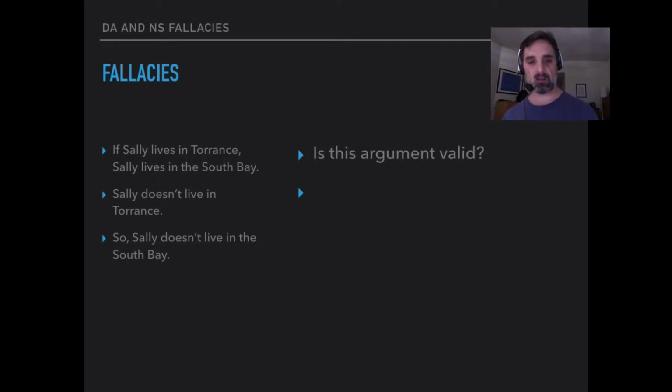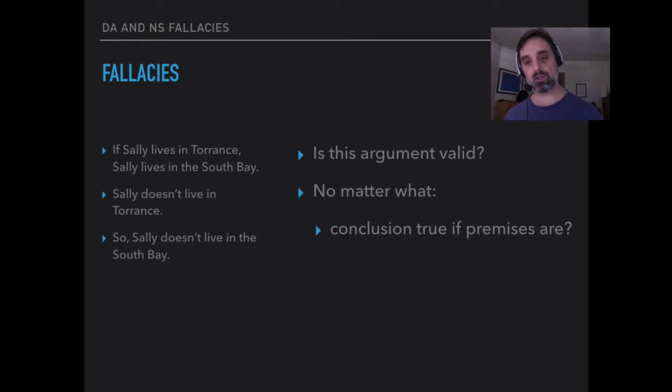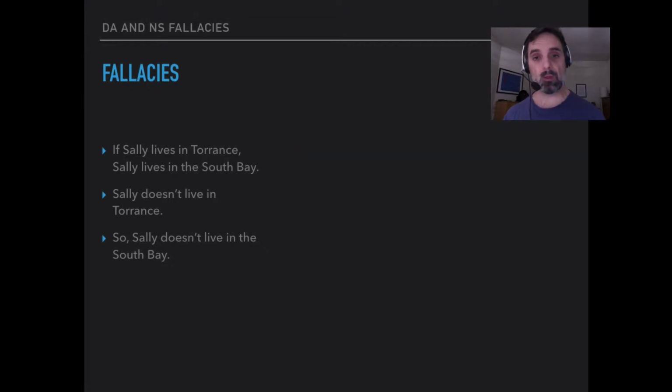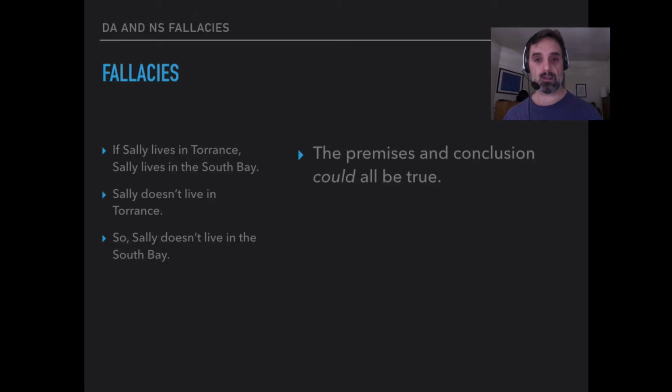So is this argument valid? That is, is it the case that no matter what, the conclusion is true if the premises are? The conclusion is true in any situation in which the premises are. Is that the case or not? Well, the premises and conclusion could all be true. Sally could live in New York City, and so she doesn't live in Torrance, and she doesn't live in the South Bay, and so the second premise and conclusion are true, and certainly the first premise is true. If Sally lives in Torrance, she lives in the South Bay. But that's not enough for the argument to be valid.